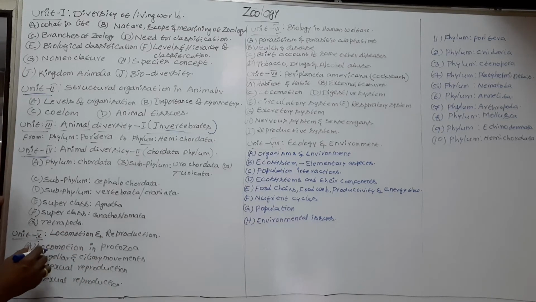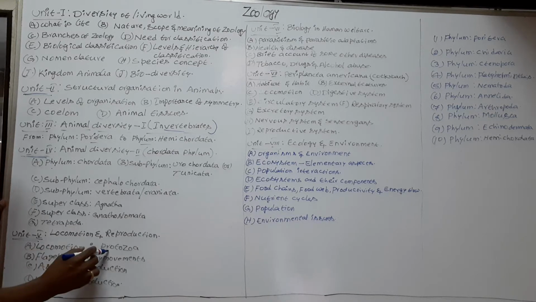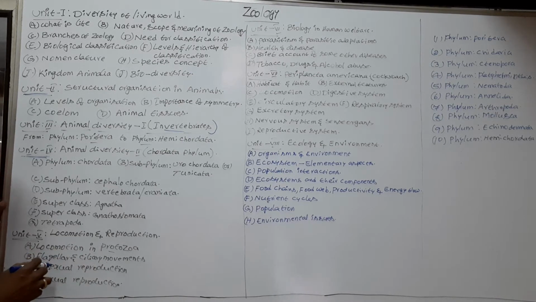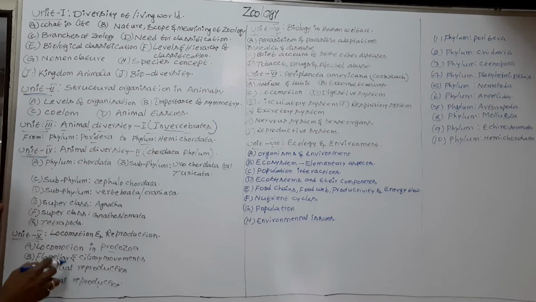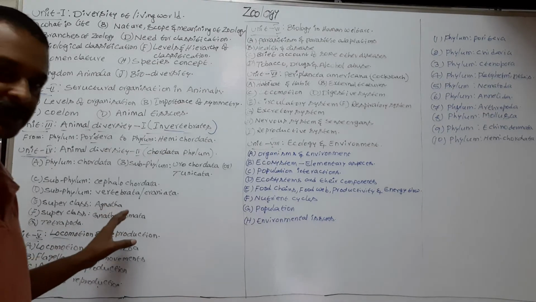The fifth unit has some topics. The topics are locomotion in protozoa, flagellar and ciliary movements, asexual reproduction, and sexual reproduction. These are the topics of Unit 5, locomotion and reproduction.